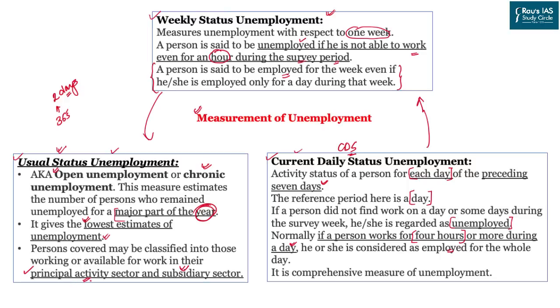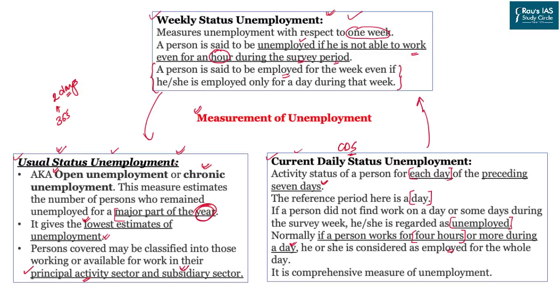This simply means the principal sector or the primary sector and the secondary sector. Now, what we have learned so far: if a person is unable to find employment for 4 hours in a day, he is unemployed. If a person is not able to find a single day of employment in 7 days of a week, he is unemployed. And if a person is unable to find employment for the entire year, he is also unemployed under the third category.